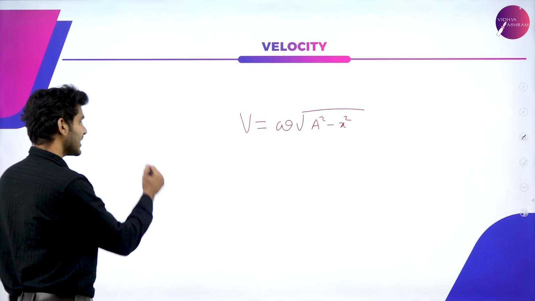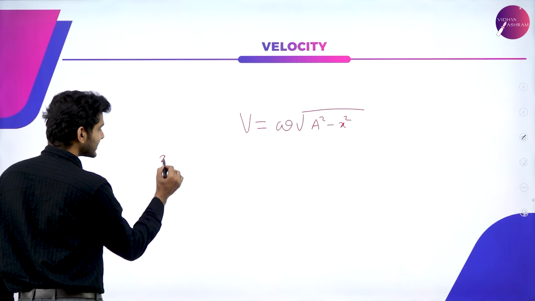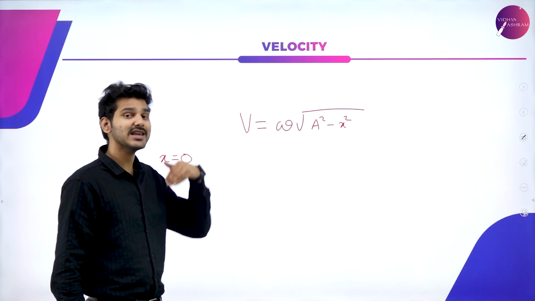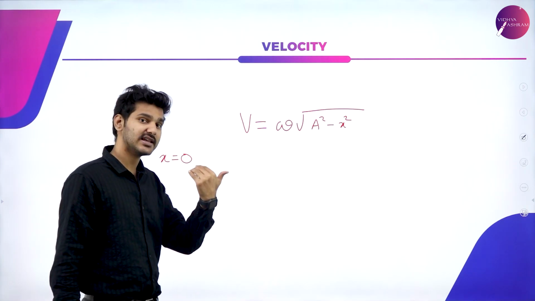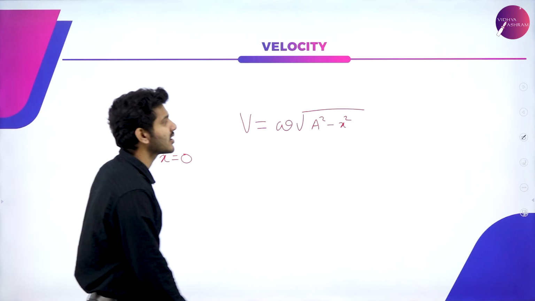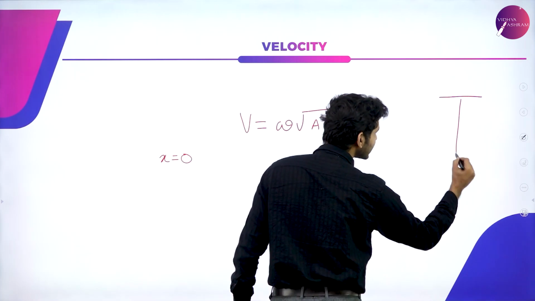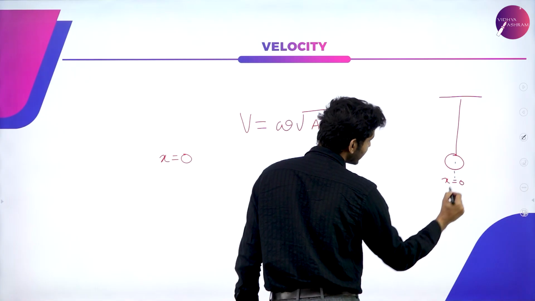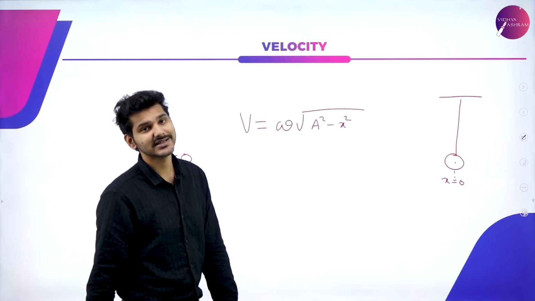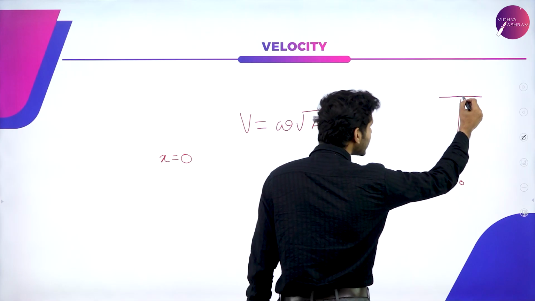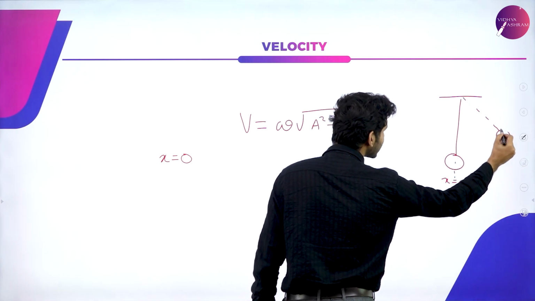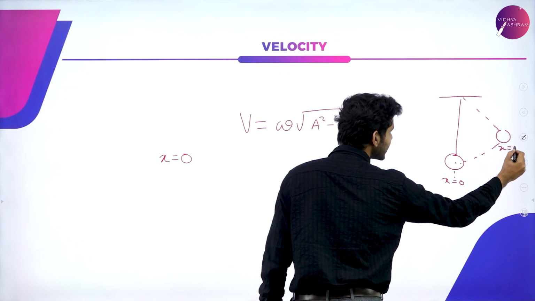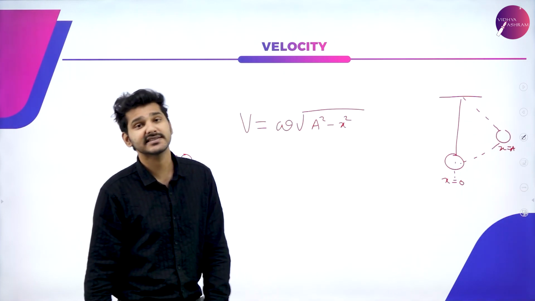If this is a simple pendulum, this is the mean position where the x value, or displacement, is 0. And if it is swinging to the extreme position, this is the extreme position where x is equal to A.